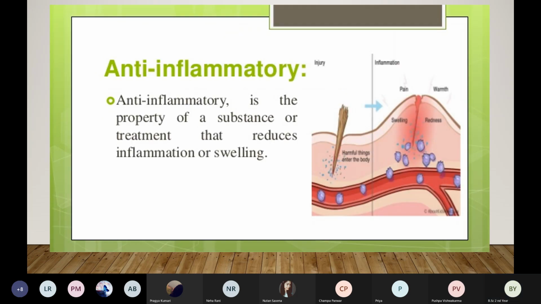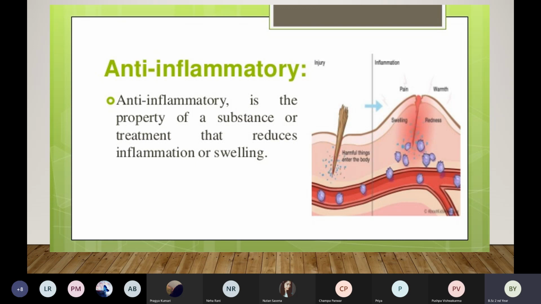Okay. Next is anti-inflammatory. Whenever there is inflammation, you must have heard this mostly in medical surgical nursing. Whenever there is an inflammation in the body, we give anti-inflammatory drugs, for example hydrocortisone, or prednisolone.